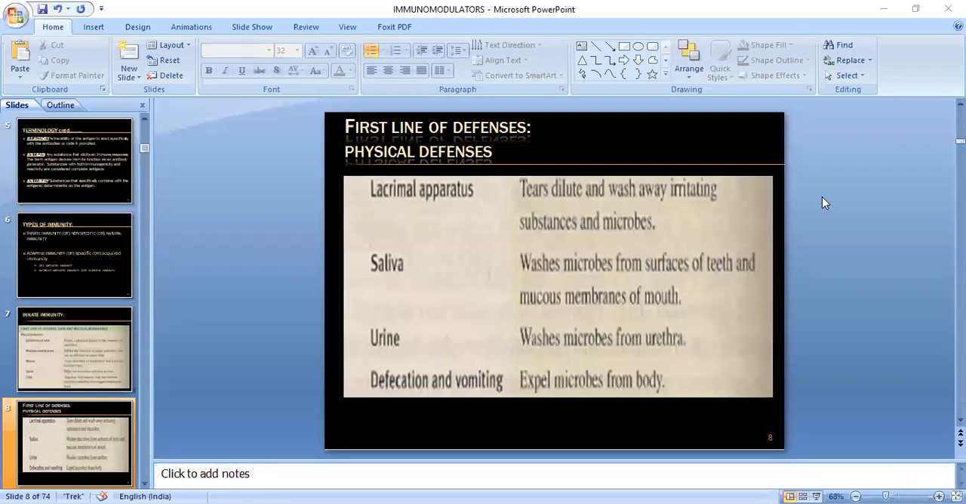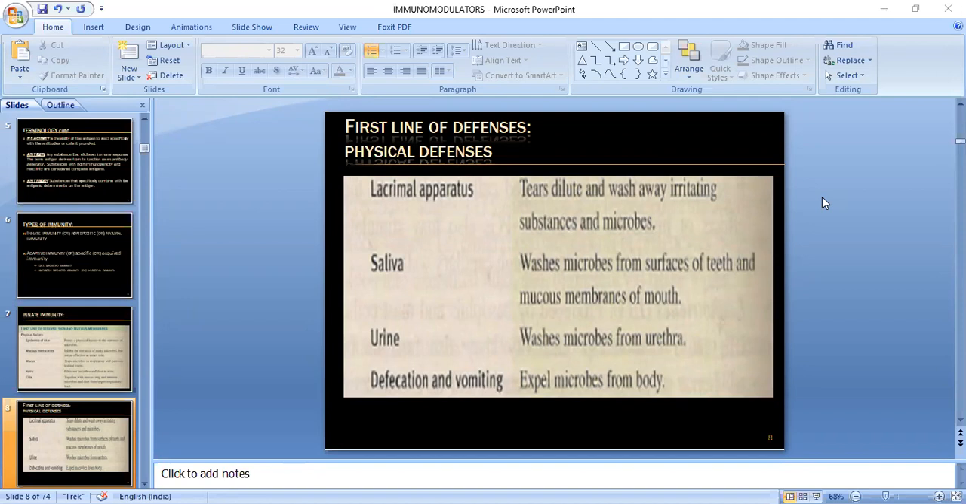Then saliva washes microbes from the surface of teeth and the mucous membrane of the mouth. Urine washes microbes from the urethra, and defecation and vomiting expel microbes from the body.